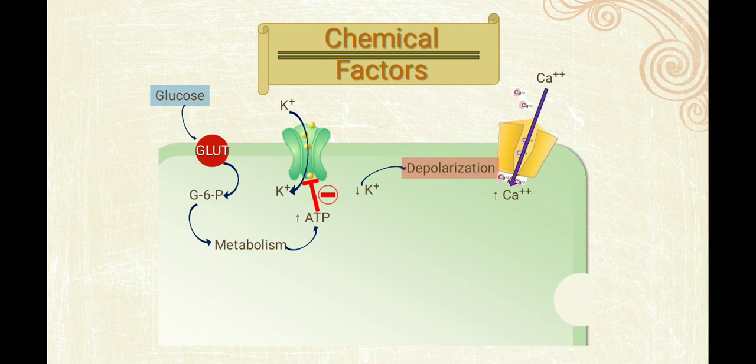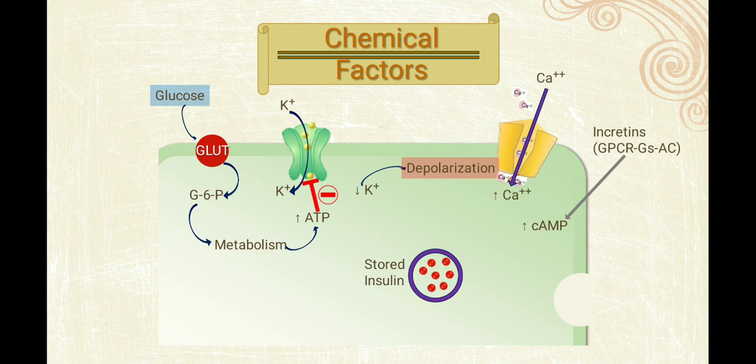The calcium will act on the stored insulin in the vesicles, and the insulin will be exocytosed from the cell and secreted. This is the chemical factor.